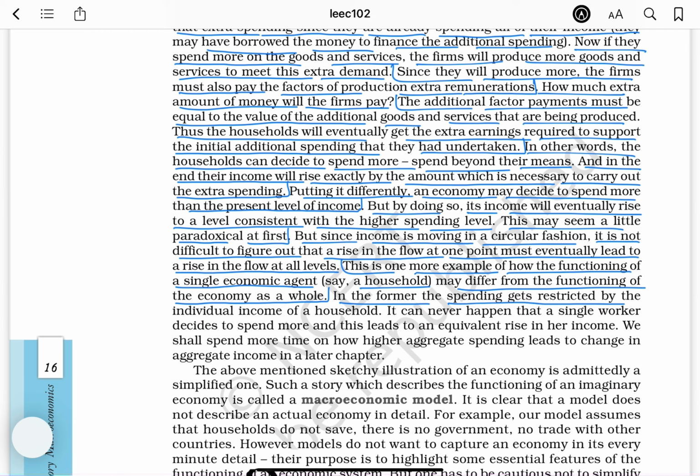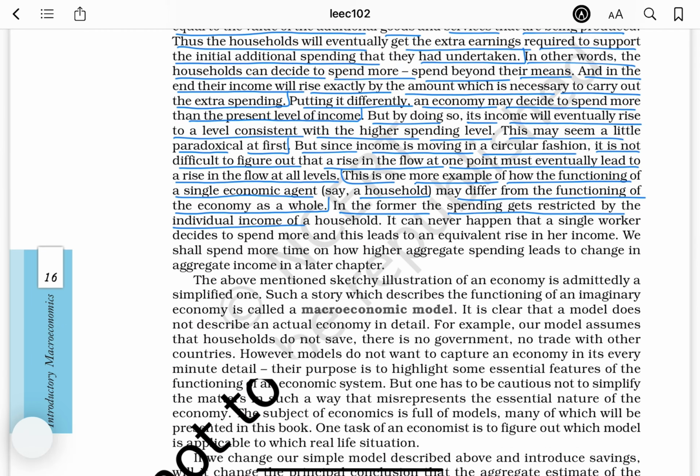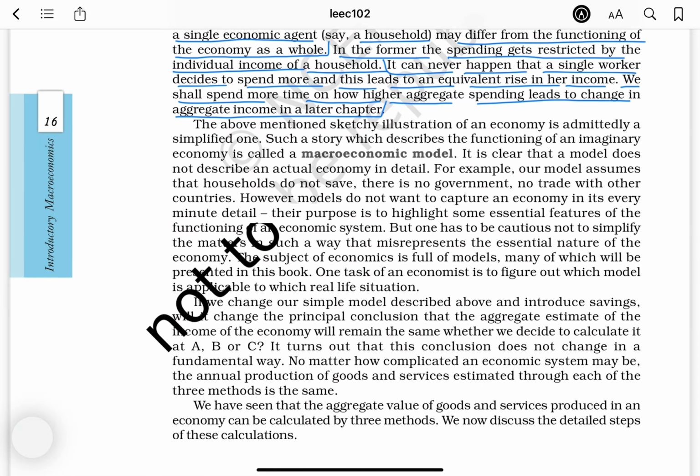In the former, the spending gets restricted by the individual income of a household. It can never happen that a single worker decides to spend more and this leads to an equivalent rise in her income. We shall spend more time on how higher aggregate spending leads to change in aggregate income in a later chapter.